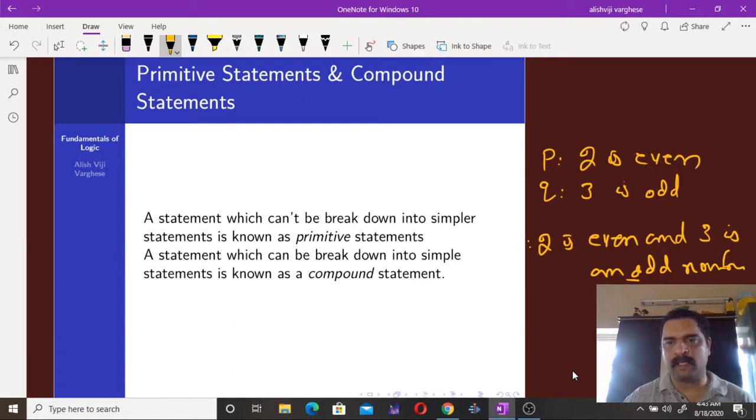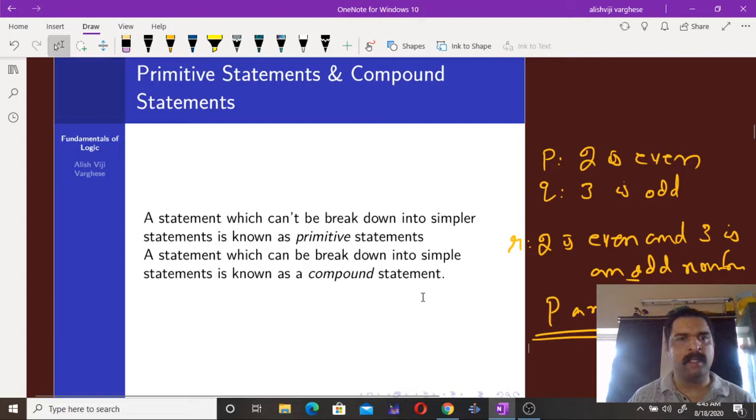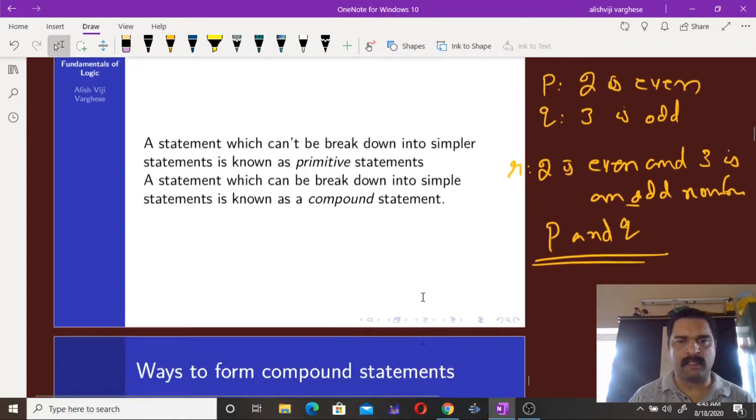Maybe you can write it as a single statement R, but observe one thing: 2 is an even number and 3 is an odd number can be split into two statements, and this one can be written as P and Q. So if such a breakdown is possible, it's known as a compound statement, and if it is not possible, then we call it a primitive statement.